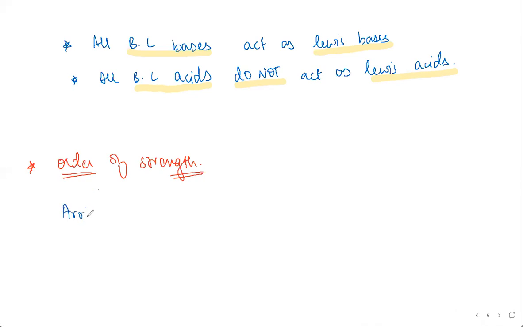Okay. Can you tell how we write it if the same question is asked in the exam, that all Bronsted-Lowry bases act as Lewis bases? Ma'am, I lost your voice there. Can you be a little louder? I was asking if the same question comes in the exam, how do we write it? What question? That all Bronsted-Lowry bases act as Lewis bases, and all Bronsted-Lowry acids do not act as Lewis acids? I don't think you'll get it. It's more of a footnote or an observation that you can see happens.